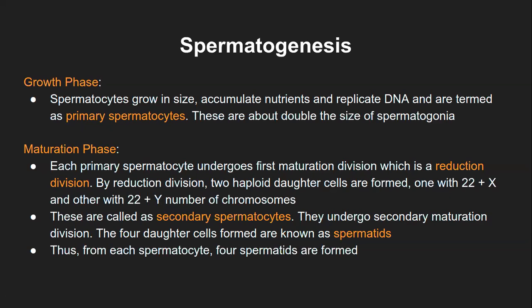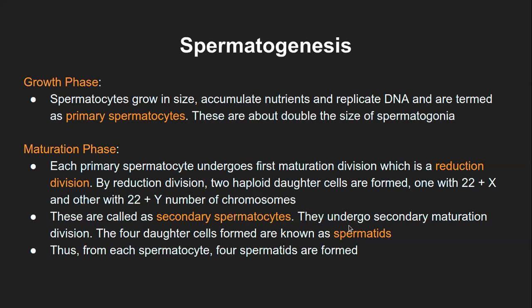This is the first reduction division, and these are called secondary spermatocytes. So from primary spermatocyte in the growth phase, they will enter into the maturation phase, and the first maturation division will happen, forming the secondary spermatocyte.